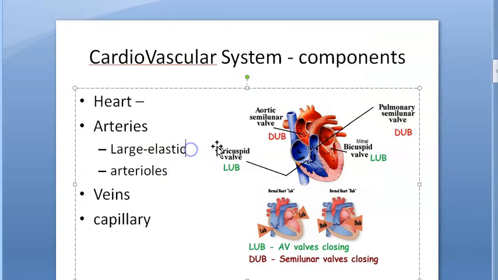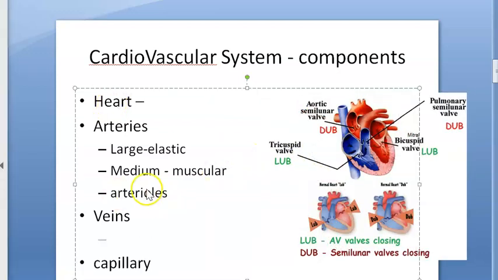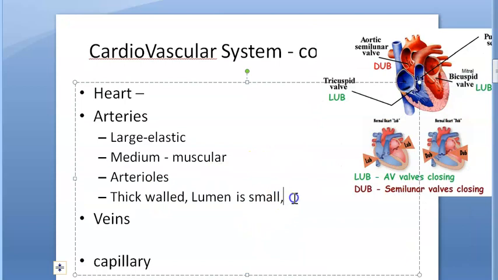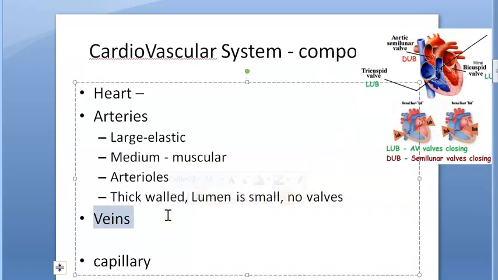So we have looked at the types of arteries. Medium is muscular, you can say. The thing with arteries, guys, is that the lumen is small and the walls are thick. They are thick walled, and the lumen is small compared to veins. There are no valves. Veins will have valves. They are draining into the heart, right? Veins are draining into the heart, so they will have valves so that there is no backflow.